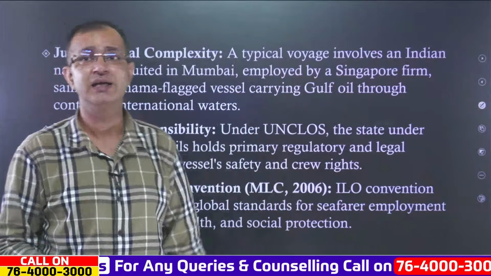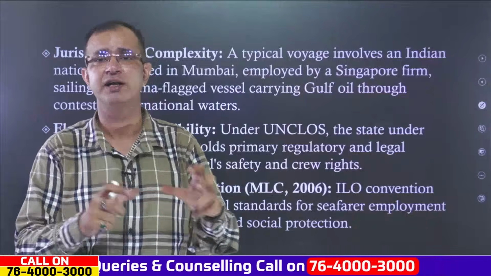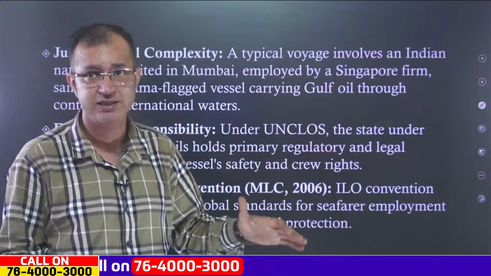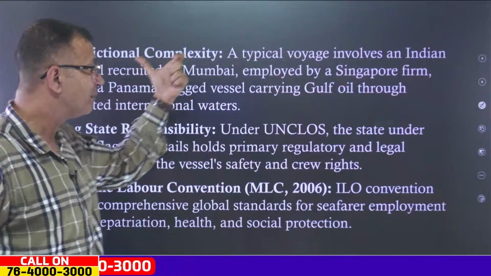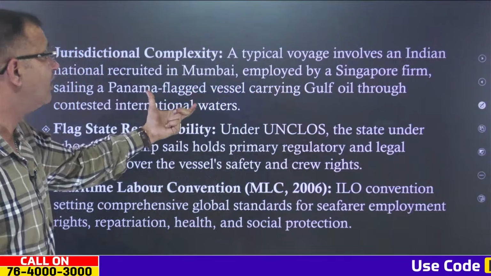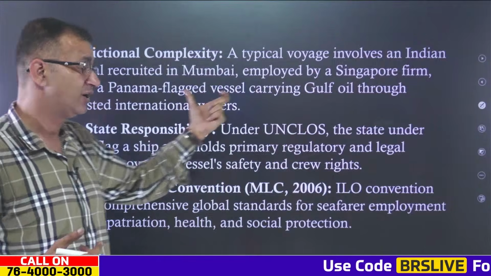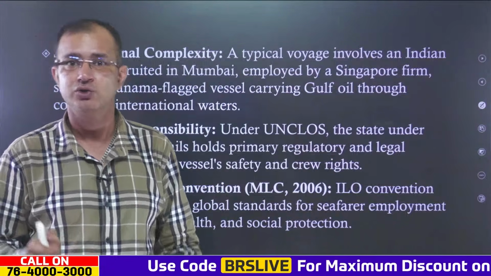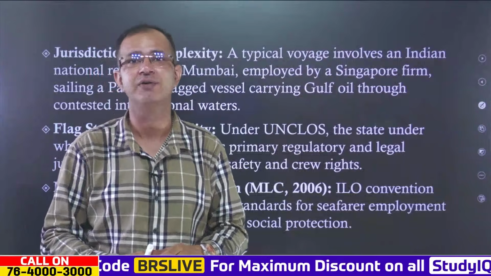So this is where the differences of jurisdiction and responsibilities emerge, because this person is an Indian employed by a Singapore firm, and right now he is on a Panama flagged vessel moving into international waters. So this is the complexity that we are talking about.